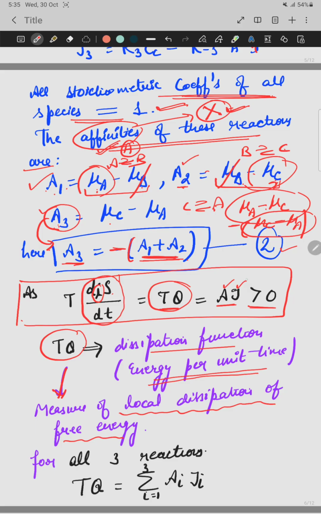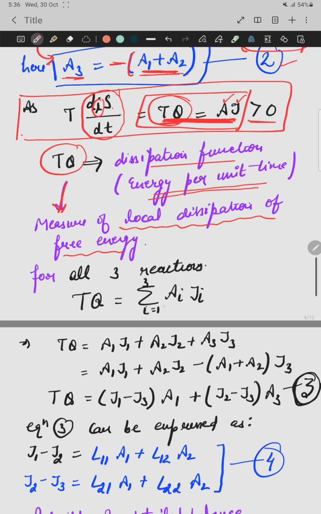So now we pick only these relations. T theta is equal to AJ, and since we study 3 different elementary processes, for all these 3 reactions it is written as not AJ, but the sum of Ai Ji. i varies from 1 to 3 for all the 3 processes.